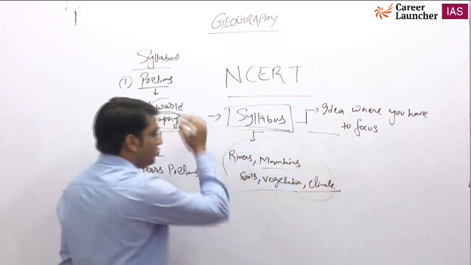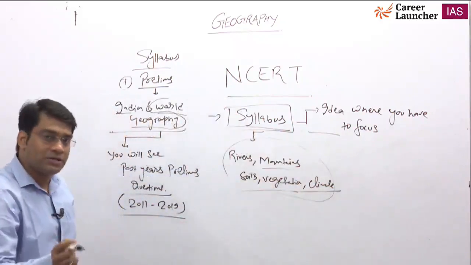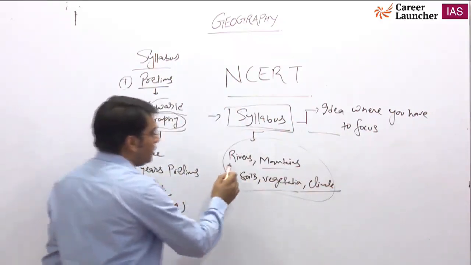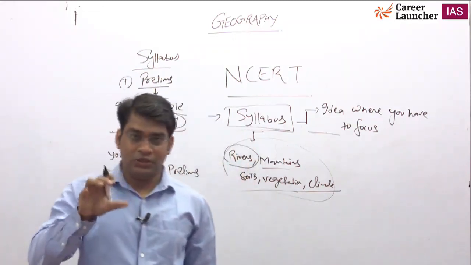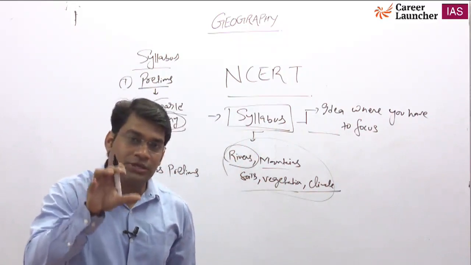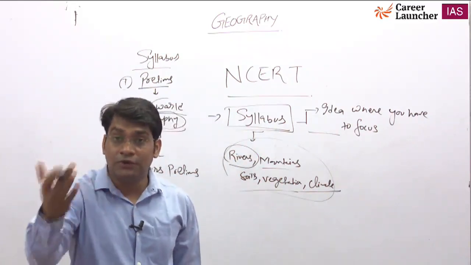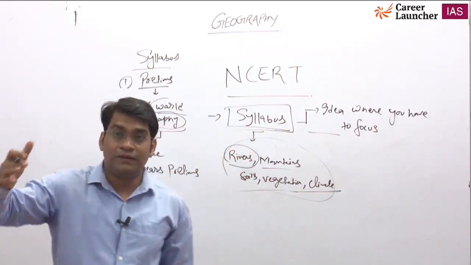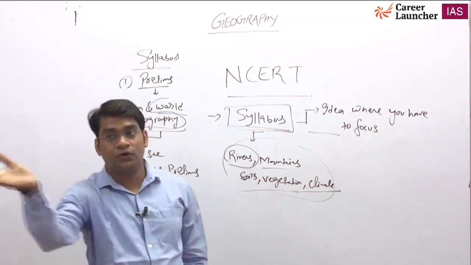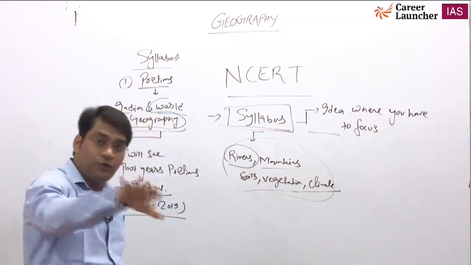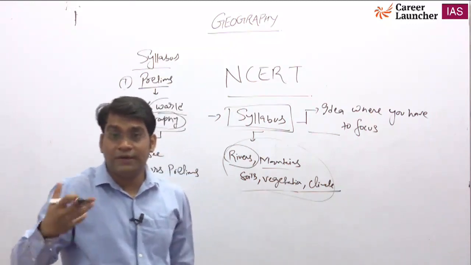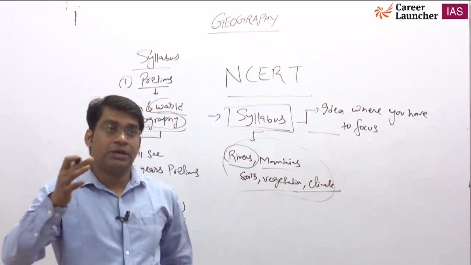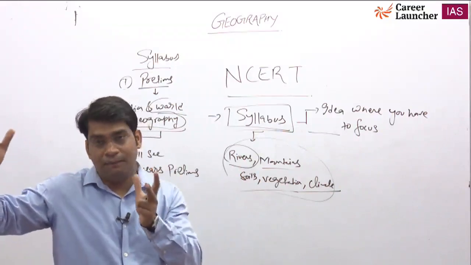When you see the past year question papers, you will know what is important to study from rivers, like the tributaries of rivers, the flow of rivers, which river is called a west-flowing river and which is called an east-flowing river. UPSC basically asks these things to know whether the candidate understands the Indian map or not.